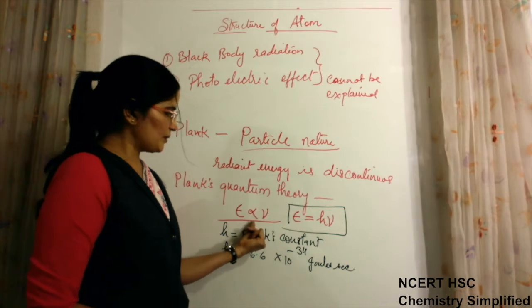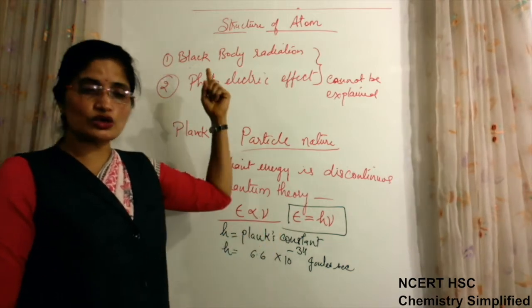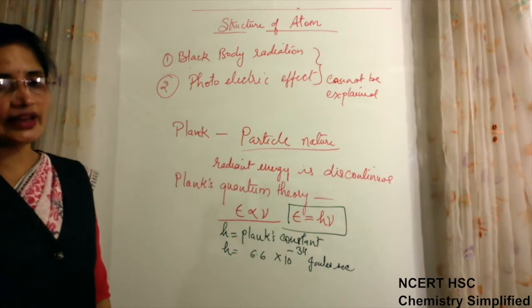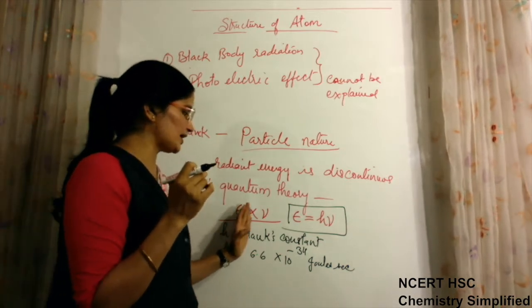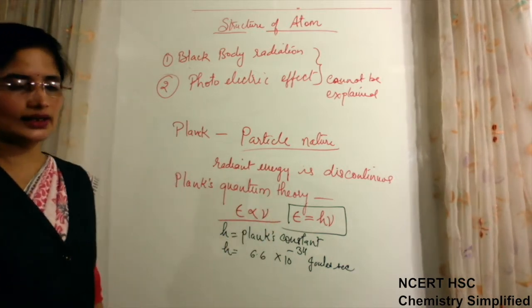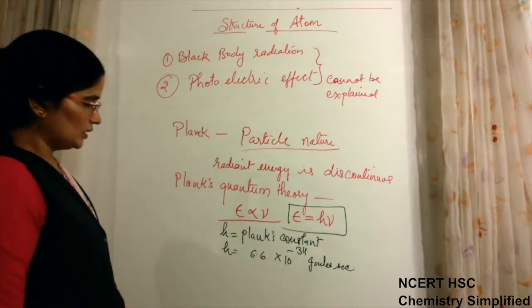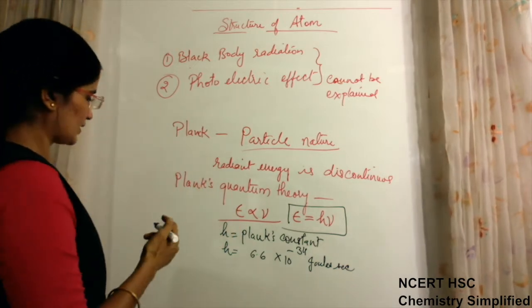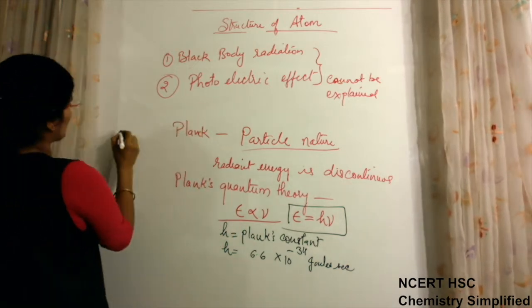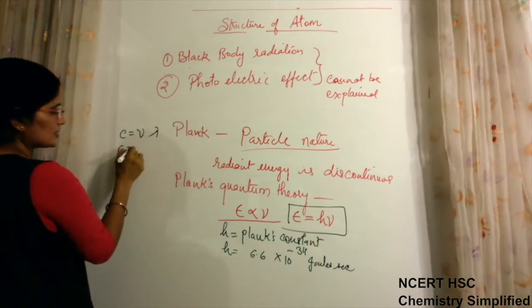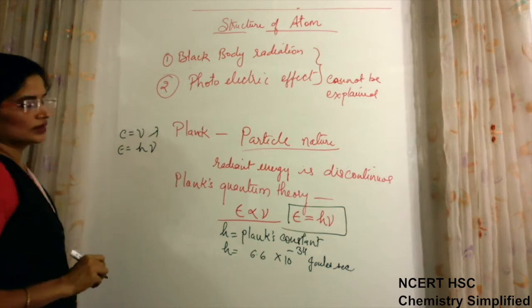E is directly proportional to frequency. In case of wave nature, E is directly proportional to the intensity of the waves. Here energy is directly proportional to the frequency of those packets of energy. Now these two relationships which we have written, one was c is equal to nu lambda, and another E is equal to h nu.